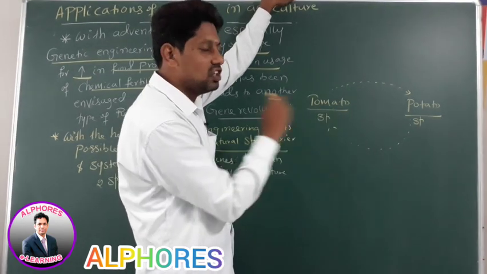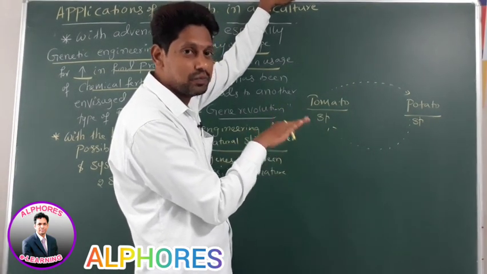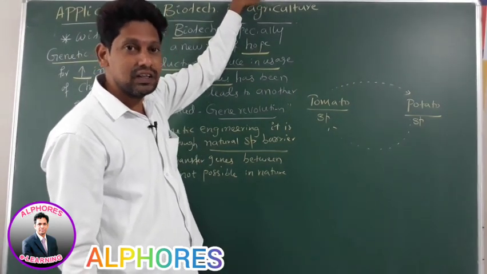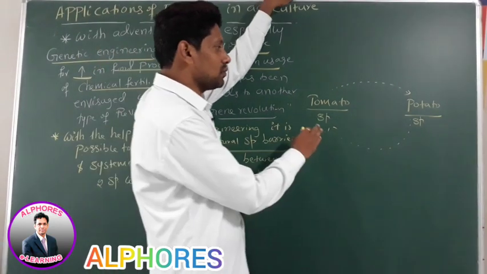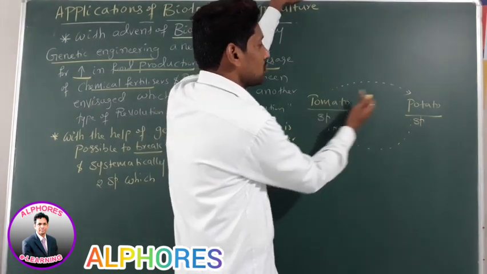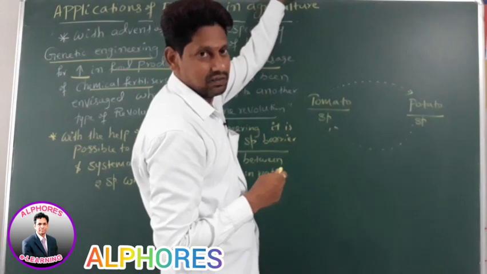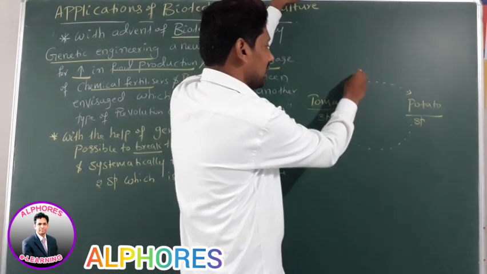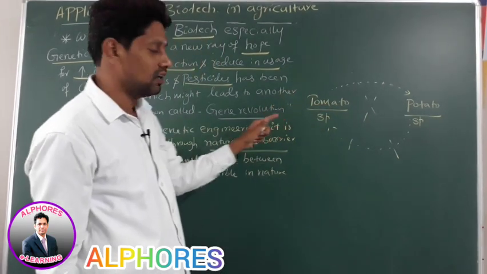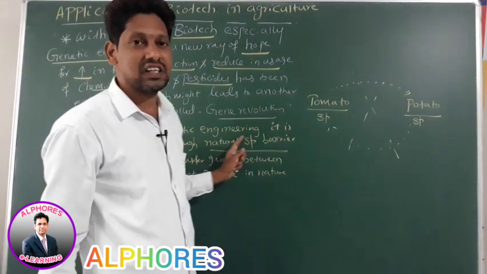No transfer of genes between two different species in nature. But this barrier can be broken through our genetic engineering process.